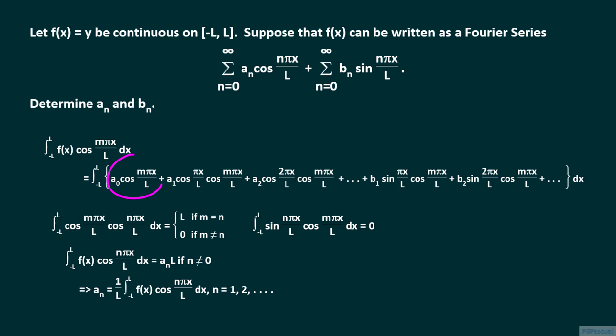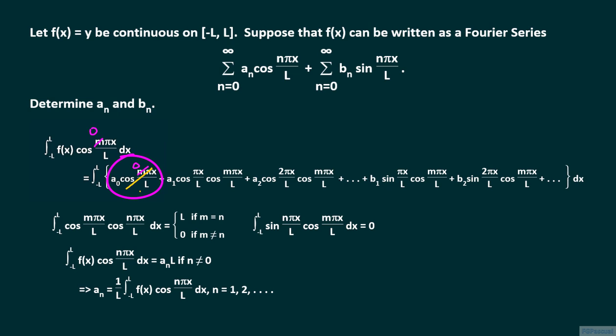Now let's go back to the a sub 0 term before we completely forget about it. We get a non-zero integral out of a sub 0 times cosine m pi x over L only if m is equal to n. For a sub 0, n is equal to 0. And so m must be equal to 0 on the right side. M must also be equal to 0 on the left side.